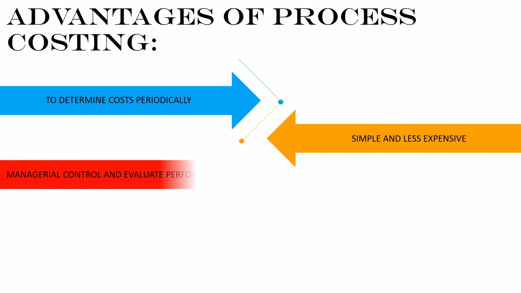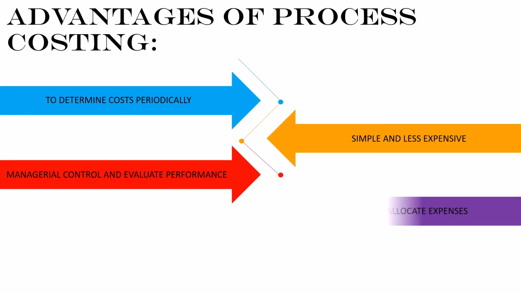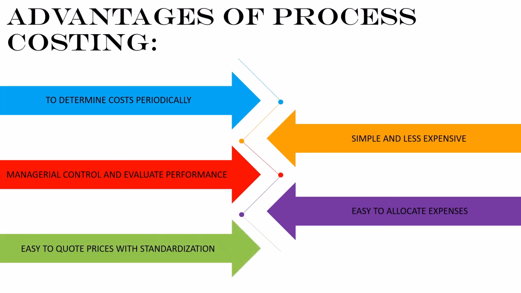It is possible to have managerial control by elevating the performance of each process. It is necessary to allocate the expense to processes in order to have accurate costs. It is easy to quote prices with standardization of processes. Standard costing is established easily in process type of manufacturing.